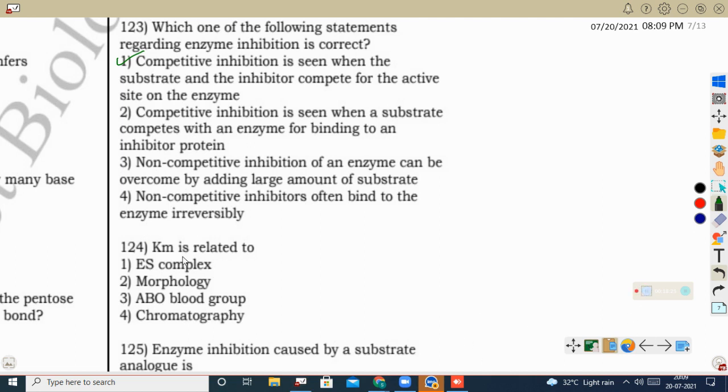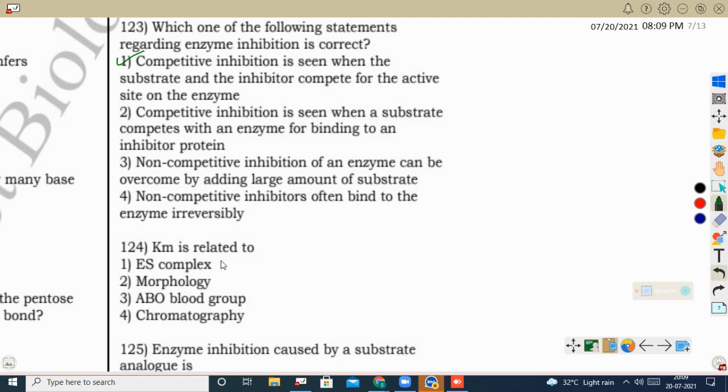Next question: Km is related to... Km is nothing but the Michaelis-Menten constant. The Km value is the substrate concentration at which the speed of the reaction reaches half of the maximum velocity. Whether it increases or decreases depends on the affinity of enzyme and substrate.